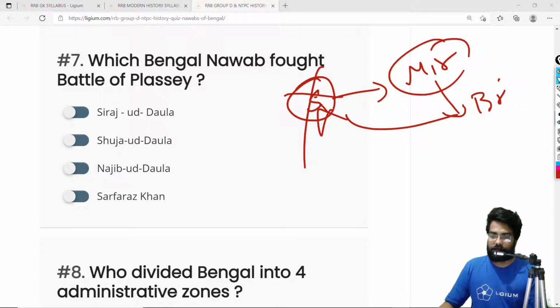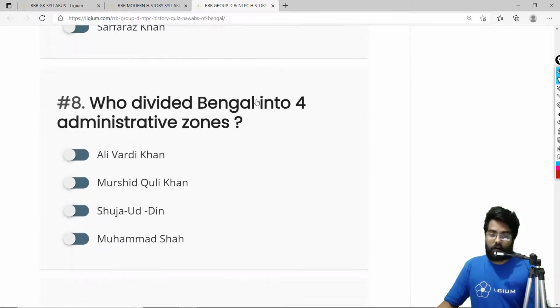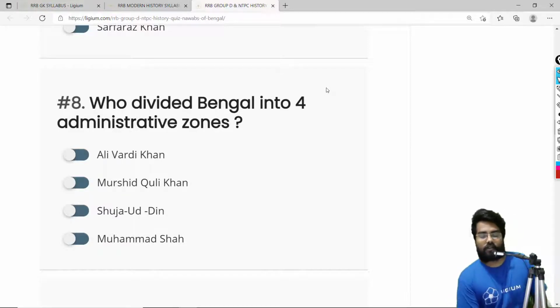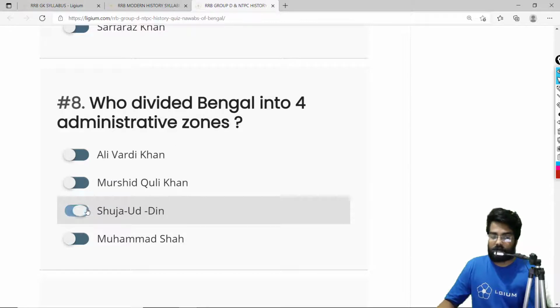So let me just correct this. Seventh correct answer is Siraj-ud-Daula. Who divided Bengal into 4 administrative zones? Now, when Murshid Quli Khan, the first Nawab of Bengal, died, he was succeeded by his son, Shujauddin. Shujauddin was an able ruler, and he divided Bengal into 4 administrative zones. This was helpful because under Shujauddin, Bengal became a very prosperous state. So the correct answer is Shujauddin. Let me just mark option C.